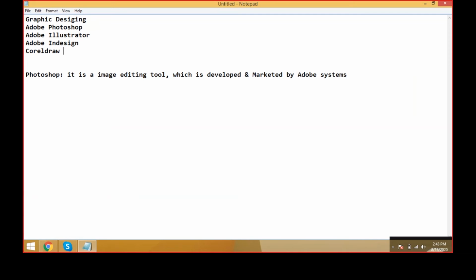And what about CorelDRAW? CorelDRAW is nothing but the Corel Corporation has designed it. The Corel company has designed the CorelDRAW application, and it is similar to Photoshop. Illustrator and CorelDRAW both are similar applications.